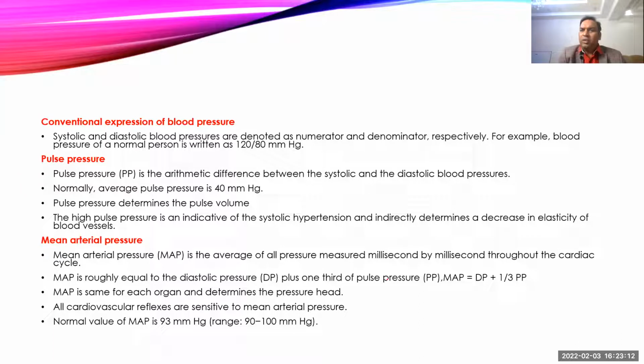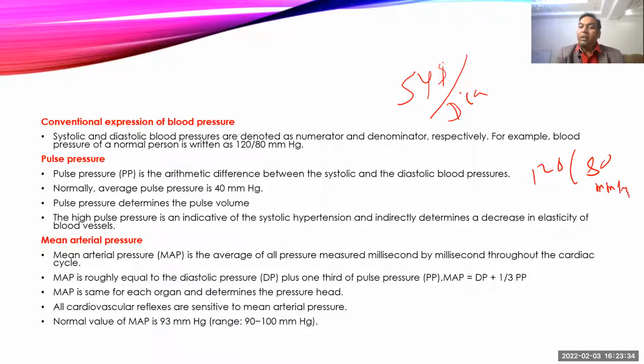Now, conventionally, how do we write the blood pressure? We write the systolic blood pressure on the upper portion and the diastolic blood pressure as the denominator, and this is how we always write it. So whenever anyone writes 120 by 80, he doesn't have to mention 120 systolic or 80 diastolic. It is always understood that he's talking about systolic and diastolic.